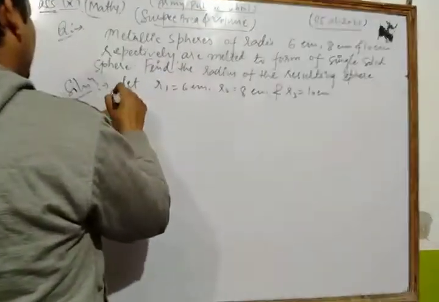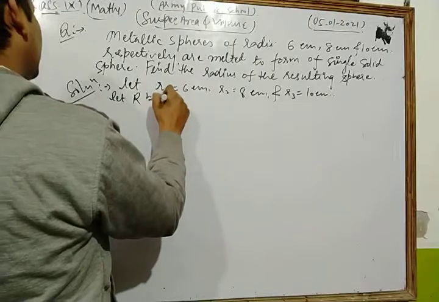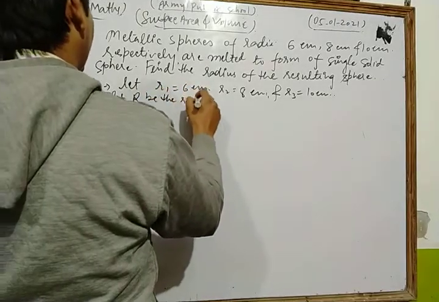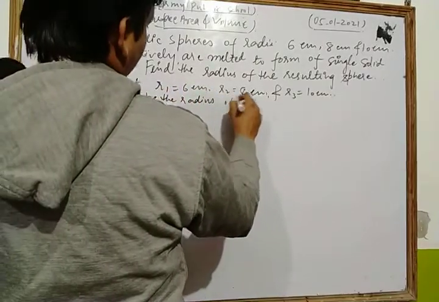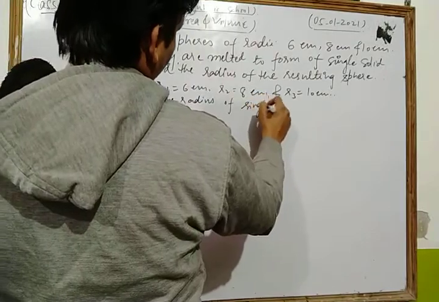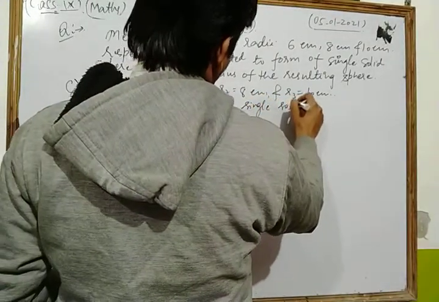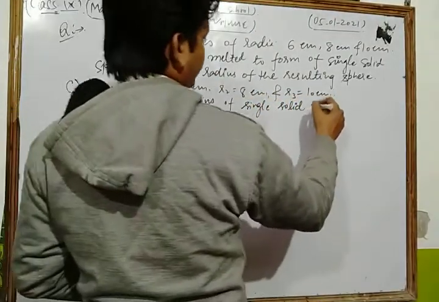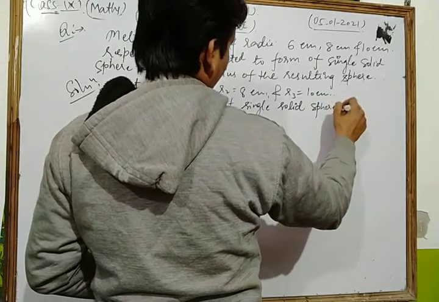And finally, let capital R be the radius of the single solid sphere.